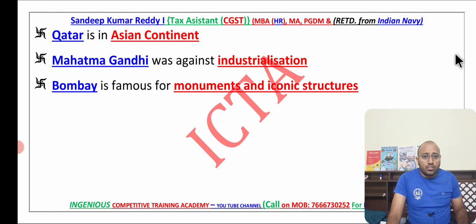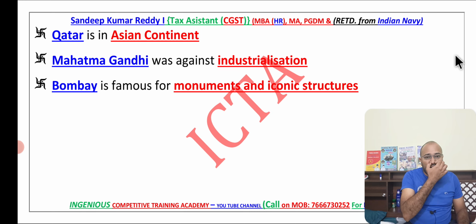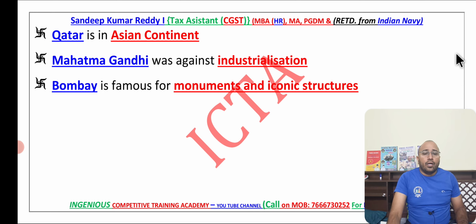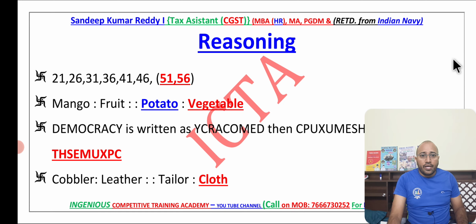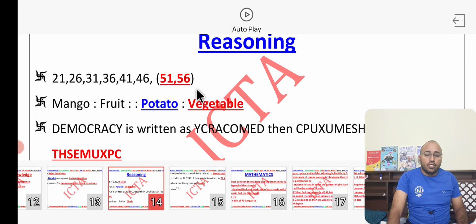Mahatma Gandhi was against the industrialization process, whereas Subhash Chandra Bose was inclined towards it. And Bombay is famous for its monuments as well as iconic structures. If you go and see, you'll find nice iconic buildings over there.